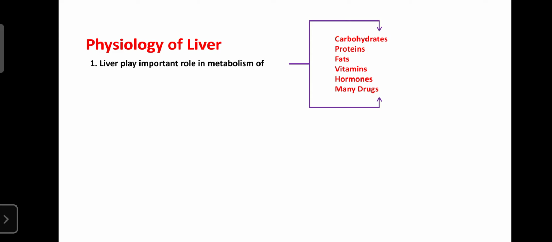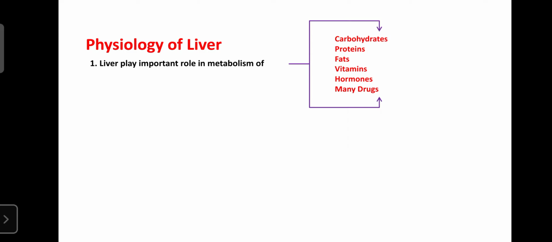Regarding proteins, the liver is involved both in the synthesis of proteins as well as the catabolism of proteins into amino acids according to the body's needs. The liver is also involved in the metabolism of fats, both catabolism as well as anabolism. So excess fats in the body are stored in the liver.